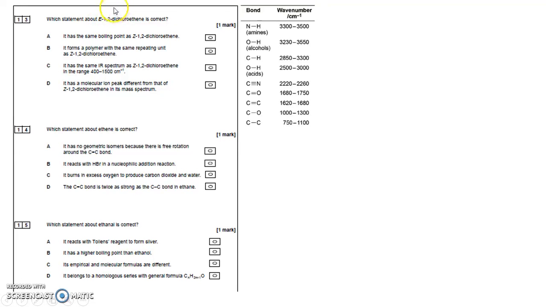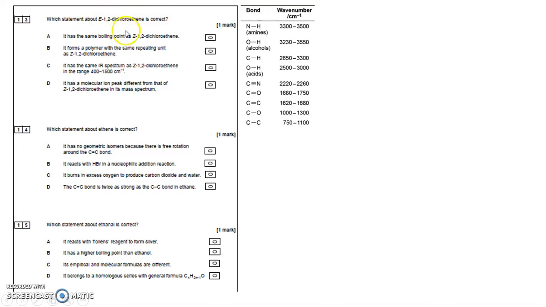the Cl, the atom that takes highest priority because it's got the highest atomic mass, can be at the top or at the bottom. If one Cl is at the top of the carbon-to-carbon double bond and one is opposite on the bottom, it's an E isomer. If they were both on the top or both on the bottom on the same side of the carbon-to-carbon double bond, it would be a Z isomer. So it has the same boiling point as Z.